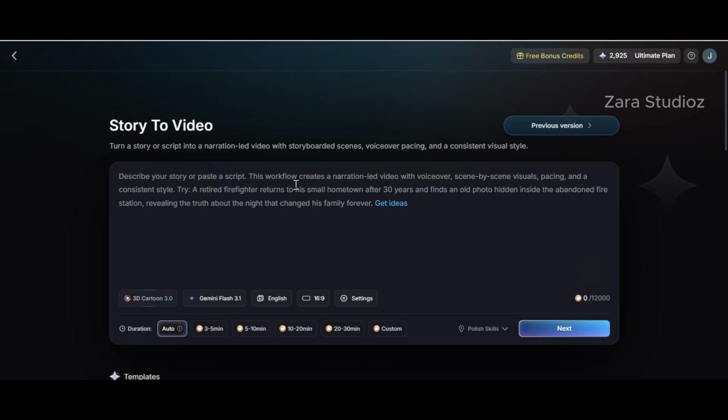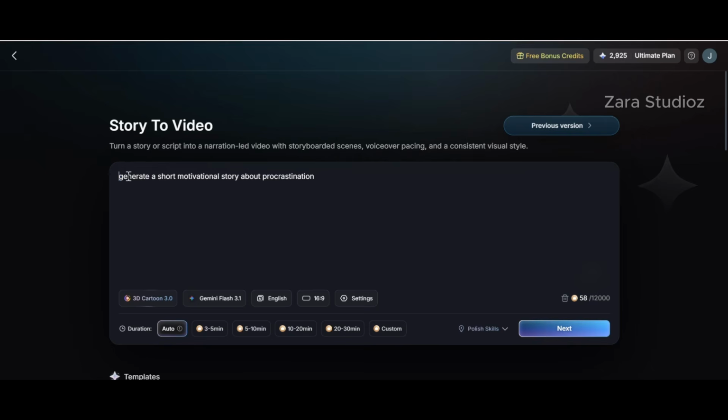If you want to start from scratch, you can either give it an idea to work with, or you give it your full story script to work with. And this is the idea I want. I want it to generate a short motivational story about procrastination.